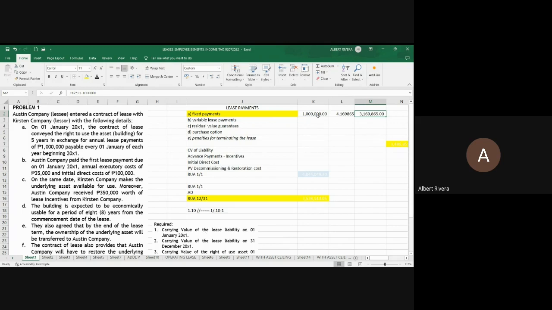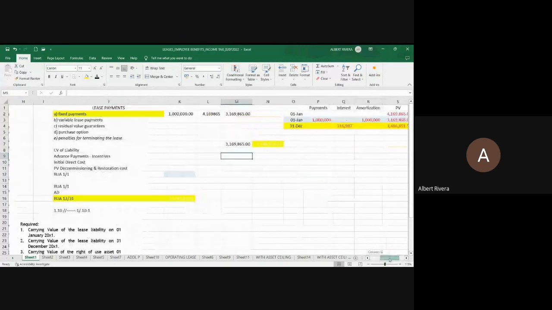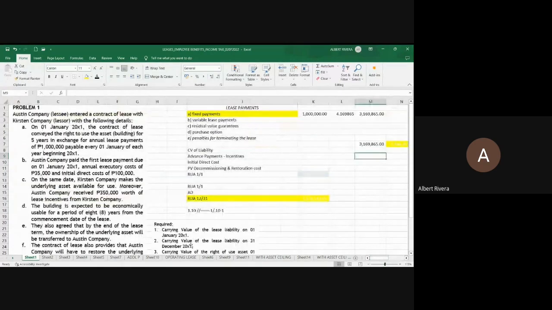So that is 1 million times 4.16 minus 1 million advance payments. The answer is 3.16 million or 3.17 million. Okay? So, ibig sabihin, the answer in item 1 is 3,169,865.